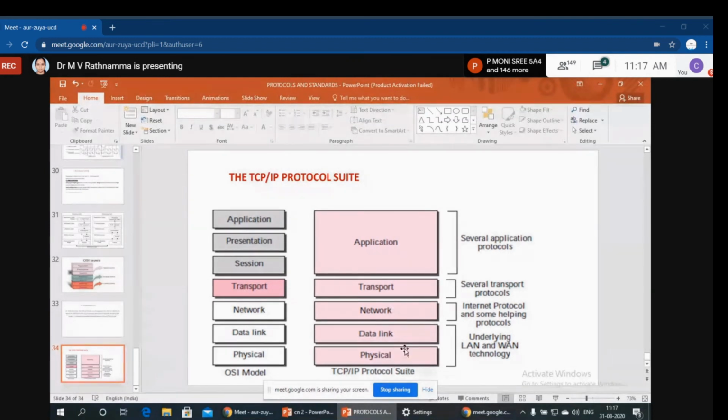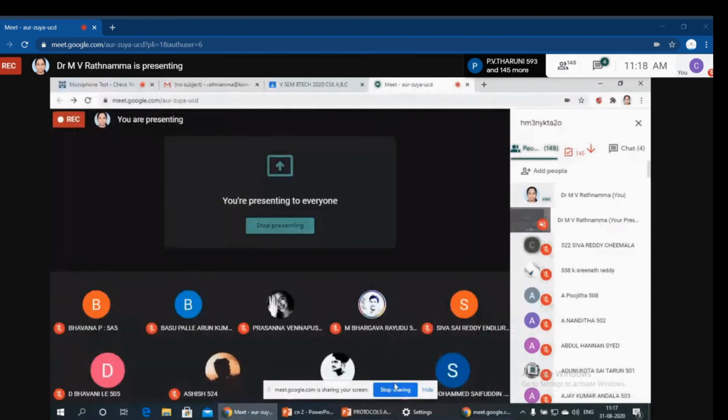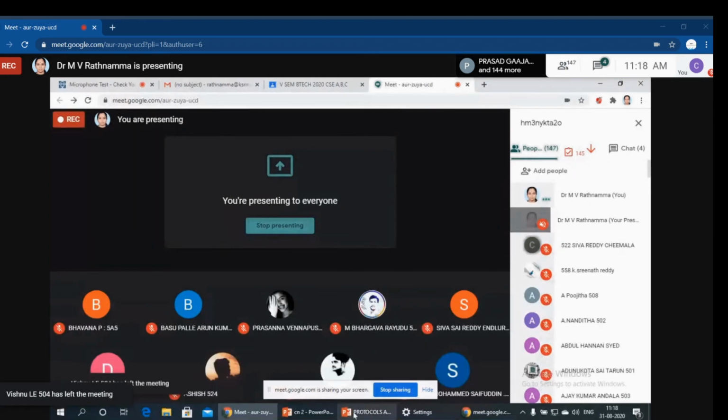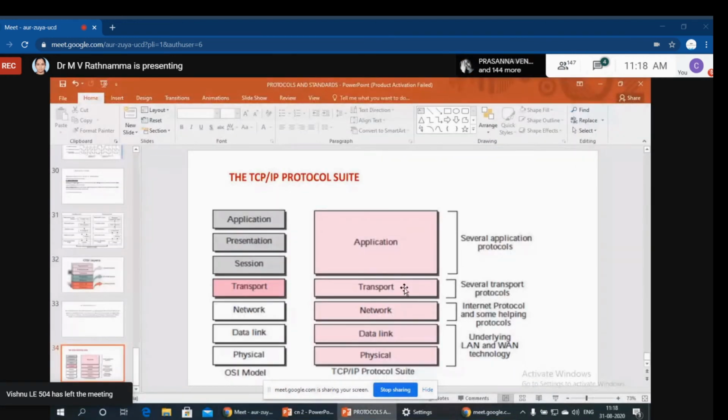See here, underlying LAN and WAN technology in these 2 layers, and internet is going to work in this IP, which is in our network layer. Then several transport protocols are present in the transport layer, and the application layer has a number of application protocols which we will discuss now.